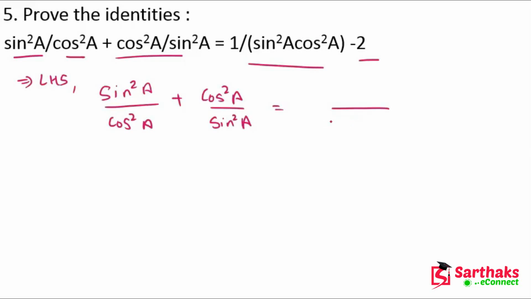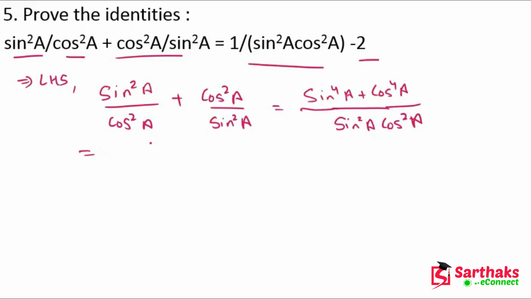So we get sin²A cos²A in the denominator, and after taking the LCM we get sin⁴A plus cos⁴A.